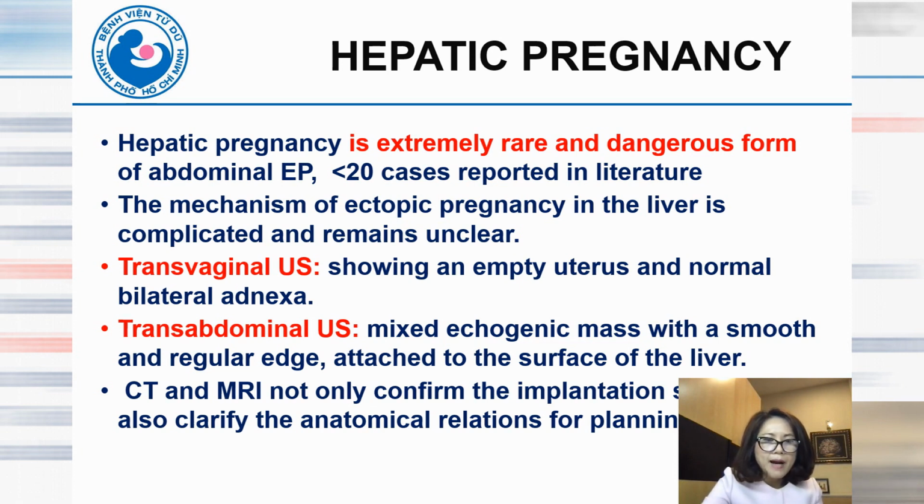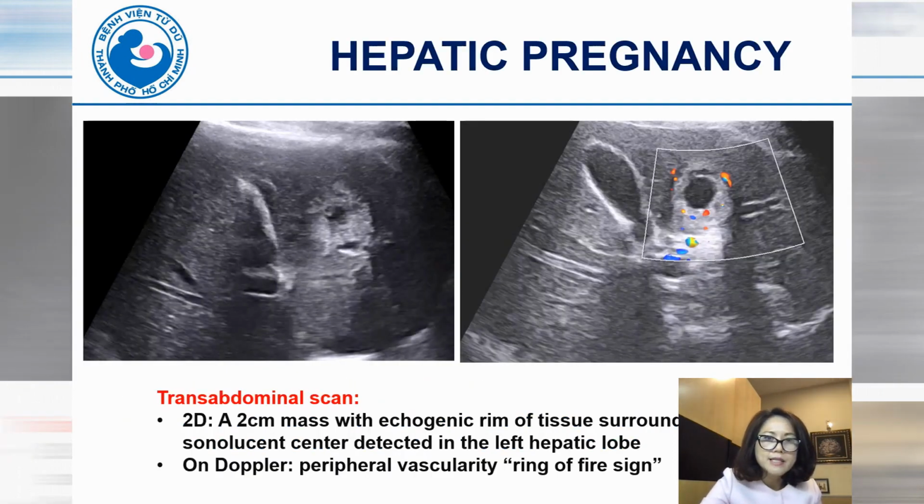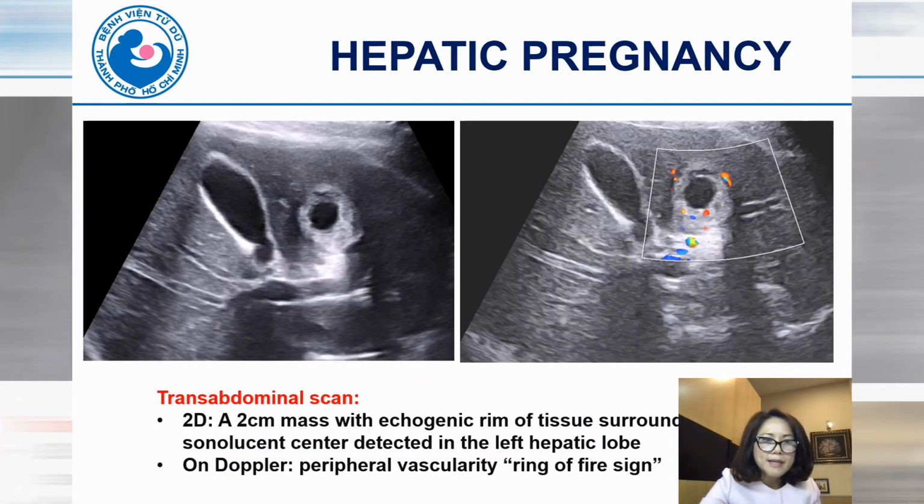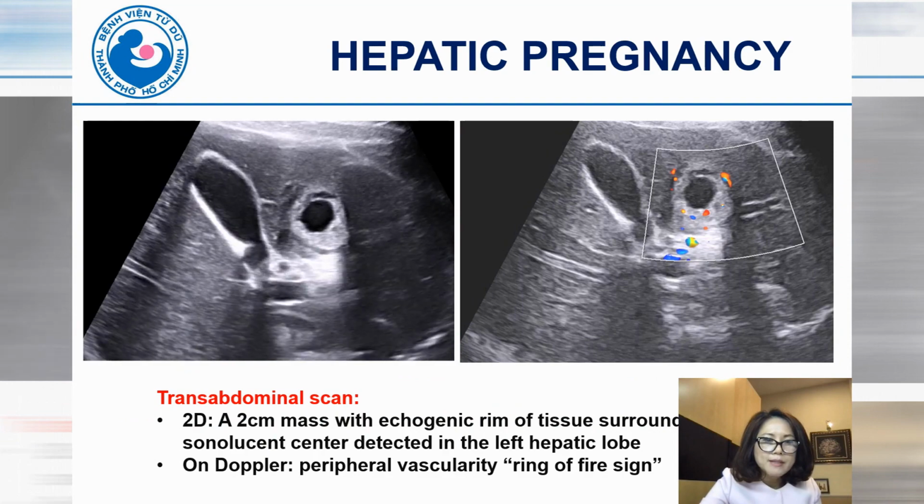CT and MRI not only confirm the implantation site but also clarify the anatomical relations for planning surgery.